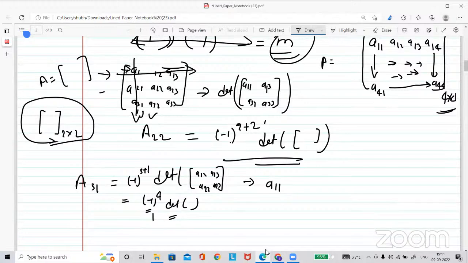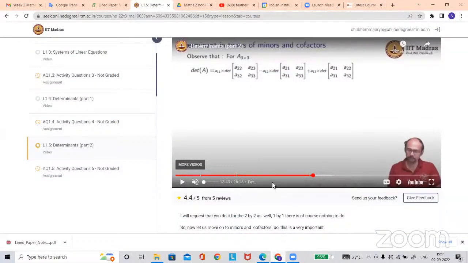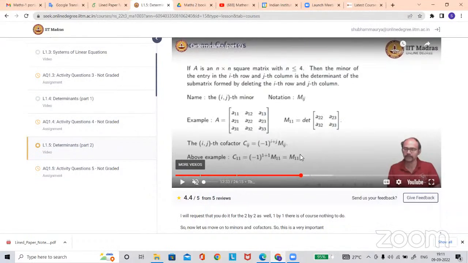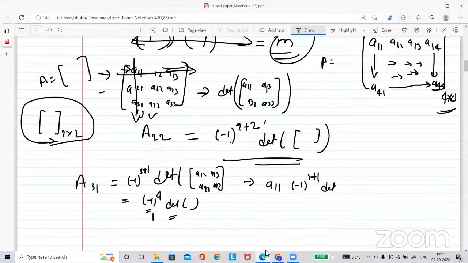The cofactor means -1 to the power i plus j, here 1 plus 1 for A11, times the minor. The minor is exactly the determinant of the matrix A22, A23, A32, and A33.